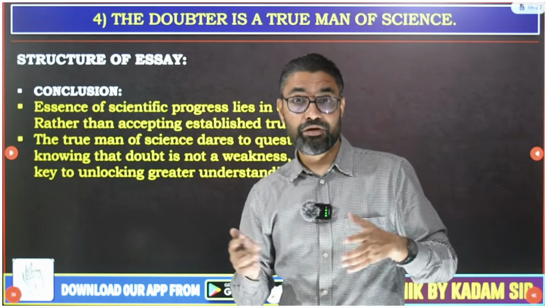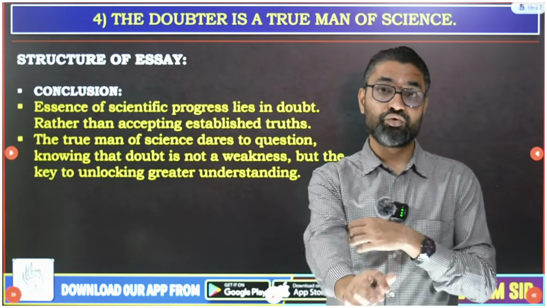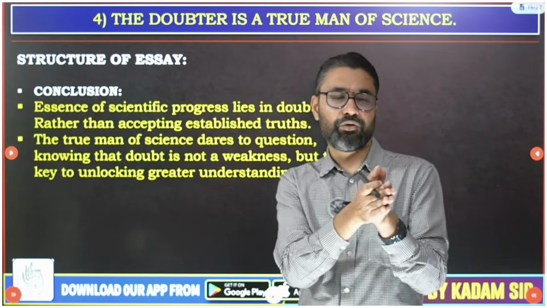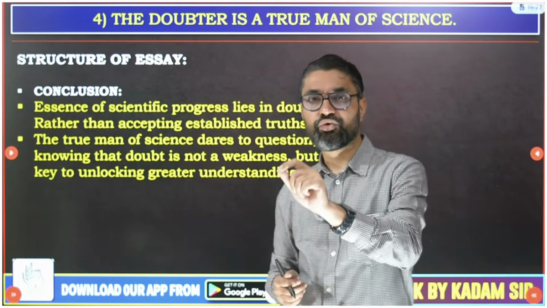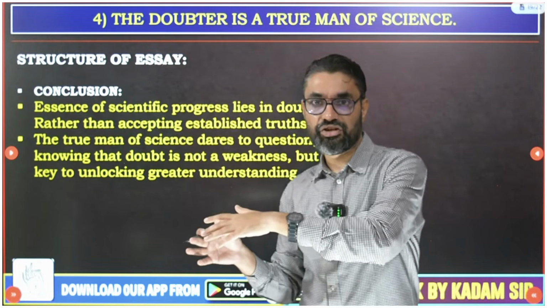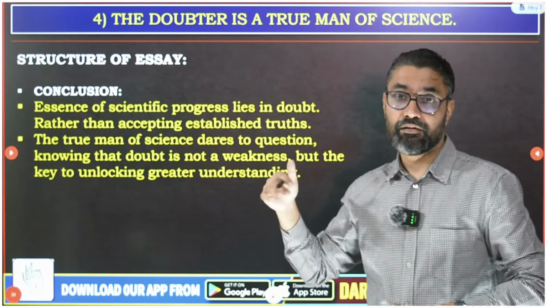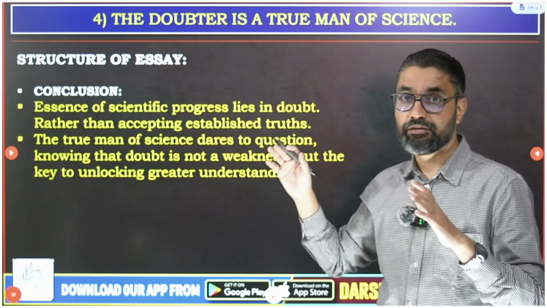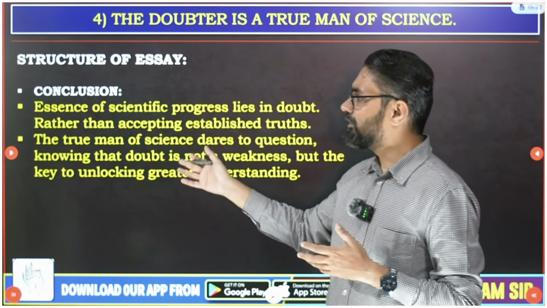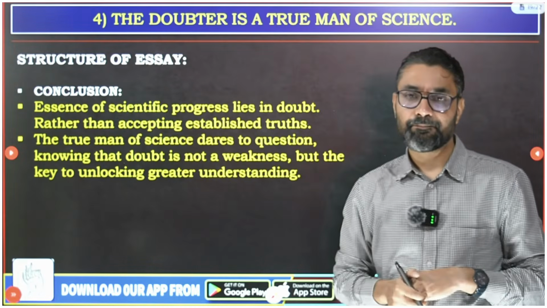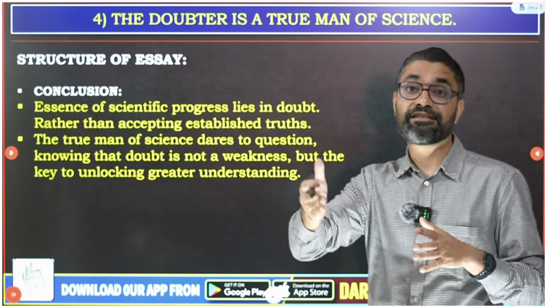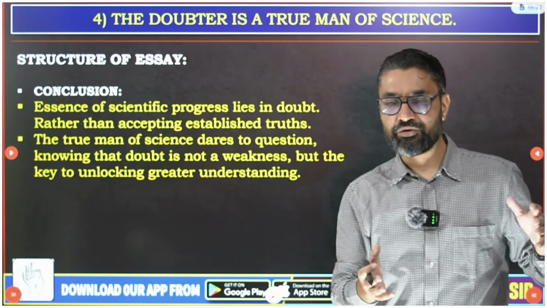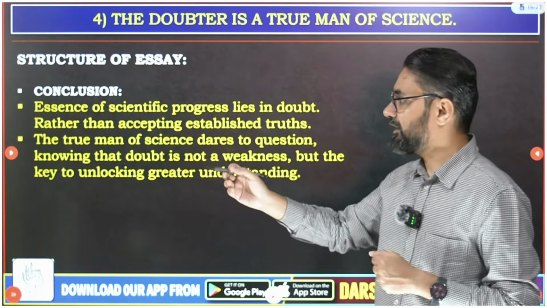Now generally I have given you a lot of examples in those app classes of how you can conclude with optimism, and along with optimism you can conclude with this summarization technique. These are the general basic 2 ways that you should conclude your essay with. So here I will conclude with summarization, on why doubting is a very necessary process of scientific inquiry. Whatever I have discussed in 1000 words, I will conclude in summarization.